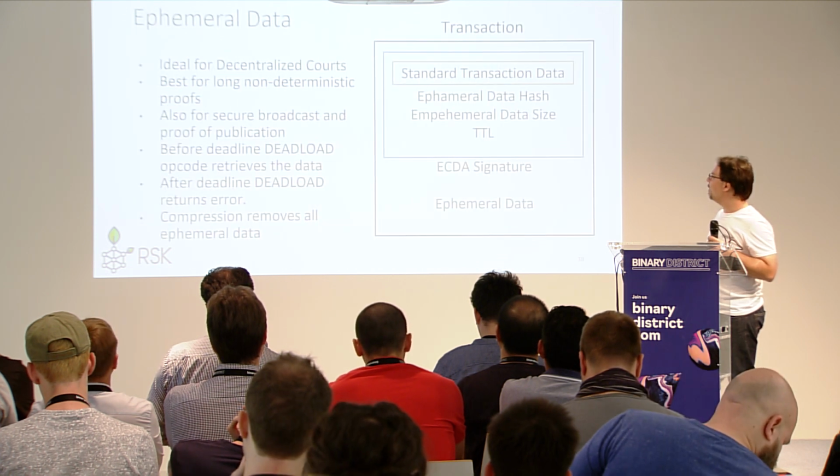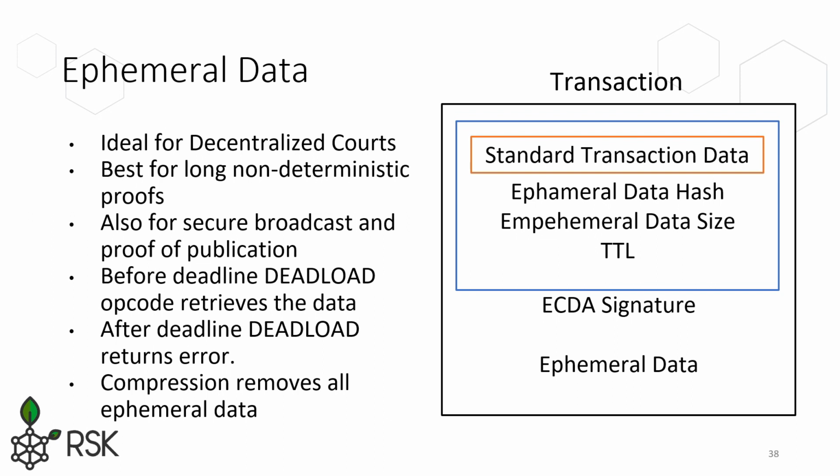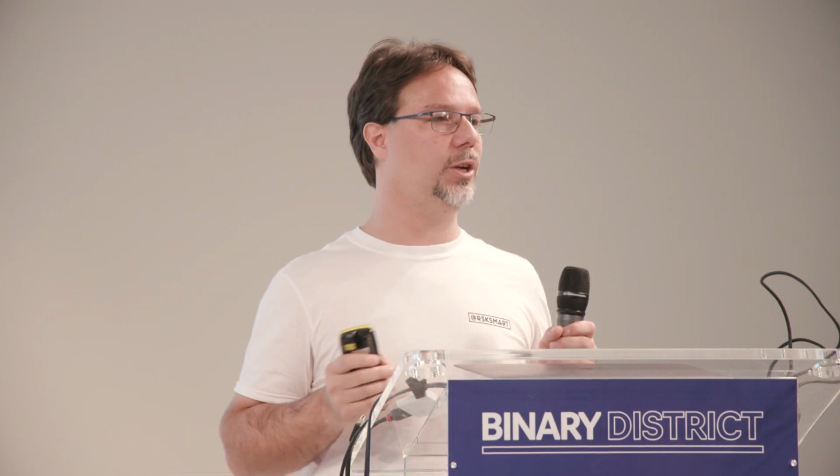Well, in fact, it allows us to create something we also published last year: a new type of information that you can send to the blockchain, which we call ephemeral data or Schrodinger data, which has many useful use cases. This is data that you provide to a smart contract, and it's stored on the blockchain, but if after some time to live no smart contract refers to this information by its hash, then the information just disappears from the blockchain.